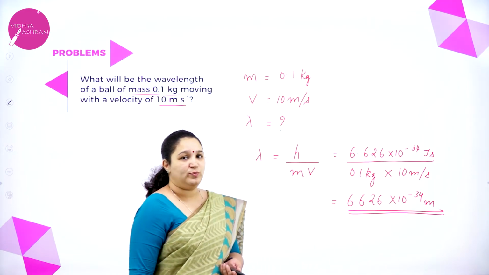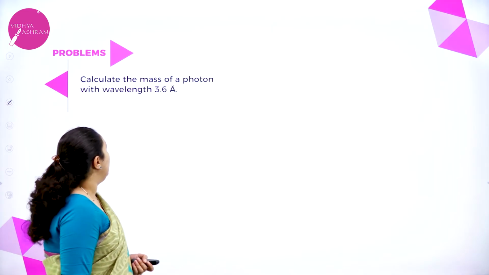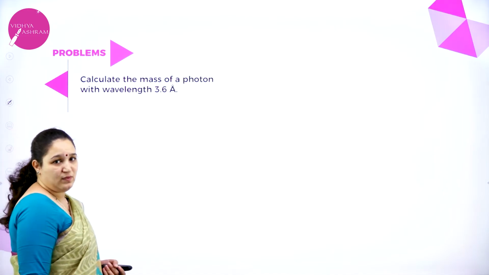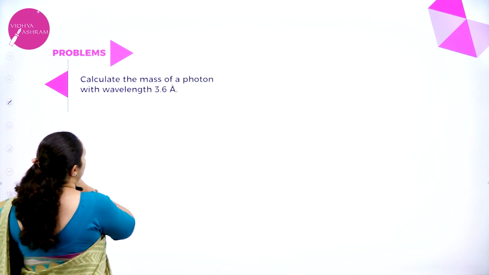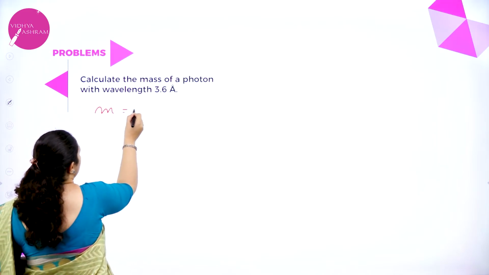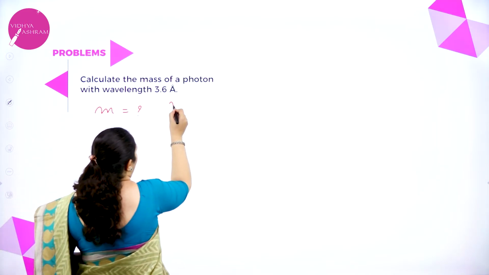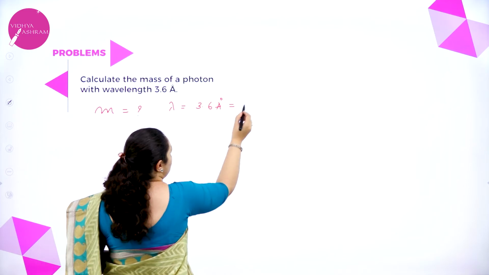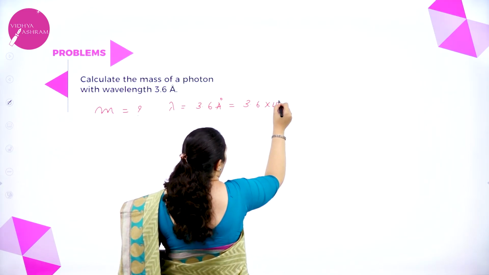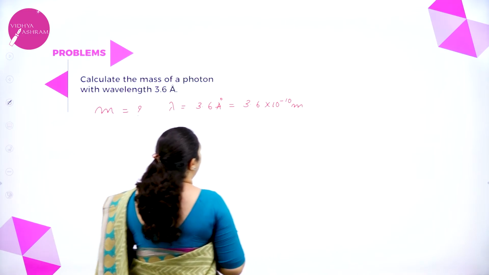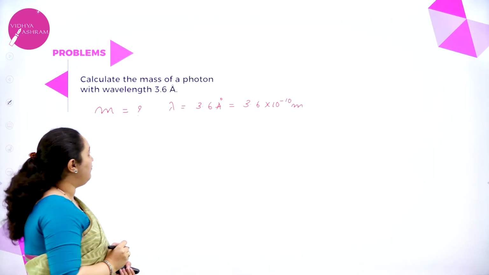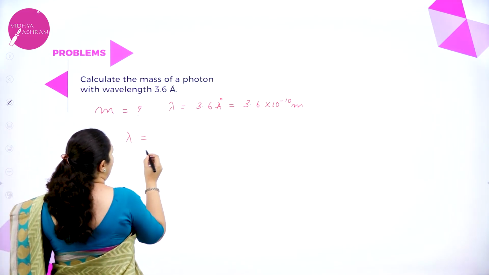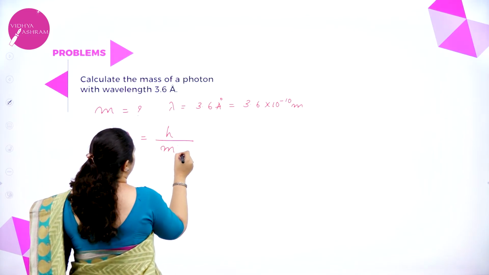Then next numerical, calculate the mass of a photon with a wavelength of 3.6 angstrom. What you are supposed to calculate is the mass of the photon, and the wavelength given is 3.6 angstrom. 3.6 angstrom means it is 3.6 into 10 to the power minus 10 meters. Now which is the formula? They have given the wavelength and you are supposed to find the mass, so I will take the same formula, lambda is equal to h by mv.